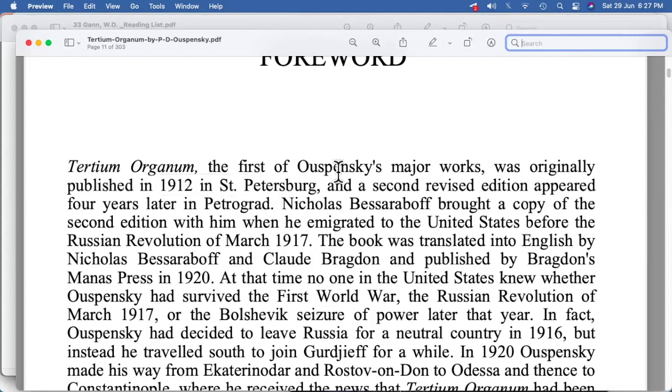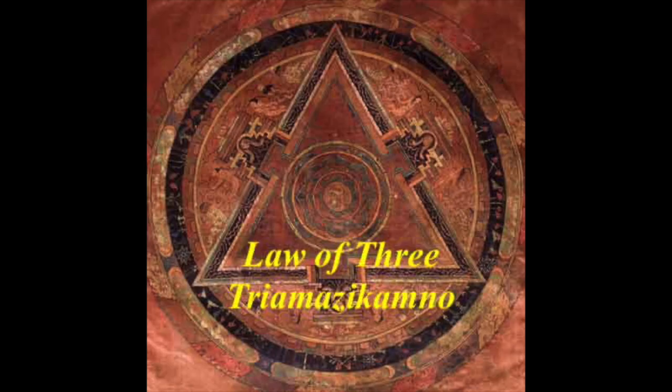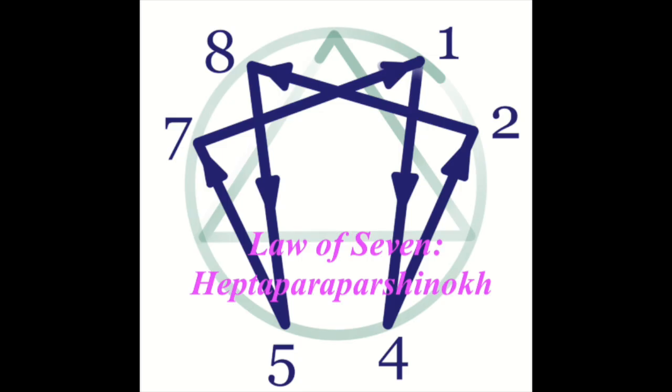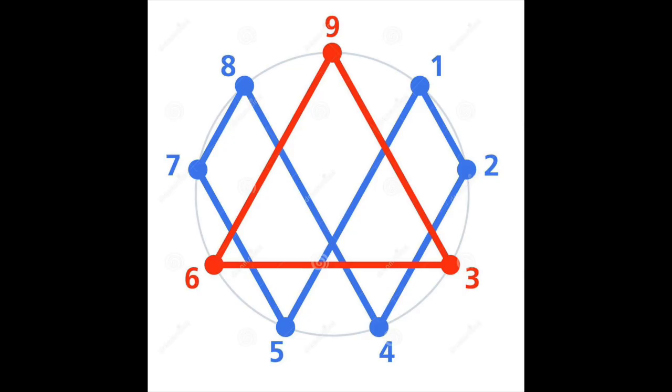The best part about Ouspensky is that this relates across to Gurdjieff. George Gurdjieff, you must be remembering, we had made almost a series of 10 to 12 videos about George Gurdjieff, talking about the law of three and law of seven. Law of seven and law of three together have been put across in one symbol, which is called the enneagram. You can search about these videos on our YouTube channel and you'll be able to get more details pertaining to that. We'll put across some links to the videos which are there, and you can go through those videos also.